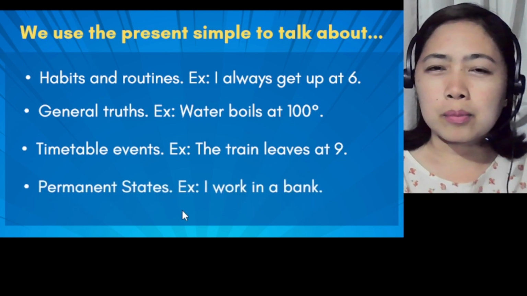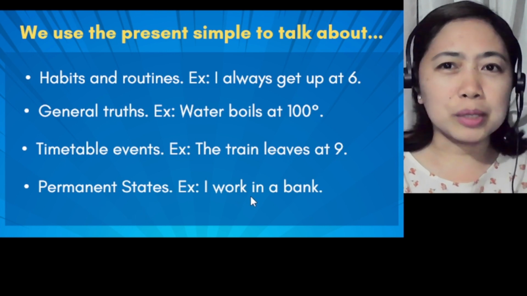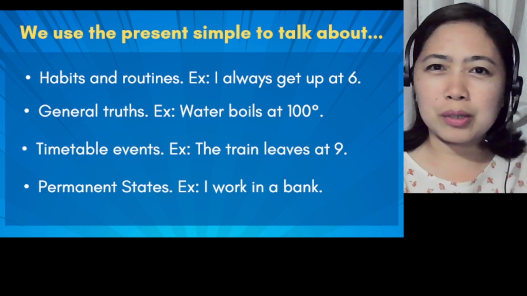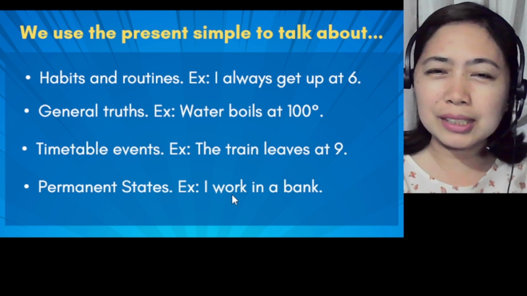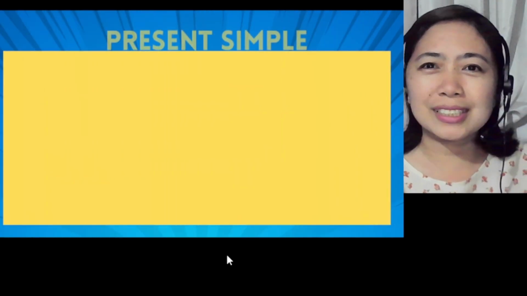That's present simple. Another use for present simple we have here is permanent states. Example, I work in a bank. So you've been staying with the company for a couple of years, or you actually work there. So I work in a bank. That's our present simple verb here, work. Let's get to know more about the present simple.